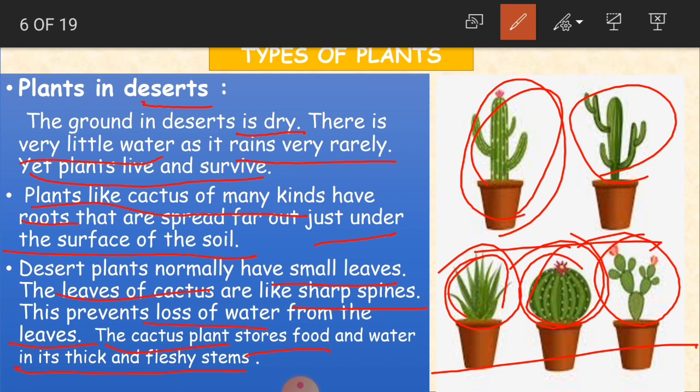So what about the plants in the desert? The ground is very dry in desert areas and they receive very little water, and rains are also very rare, very occasional. Still, plants are able to live and survive. Why? Because they are able to store the water in their stems. And how about the roots? The roots are under the soil, and they spread very far. Okay children, clear?